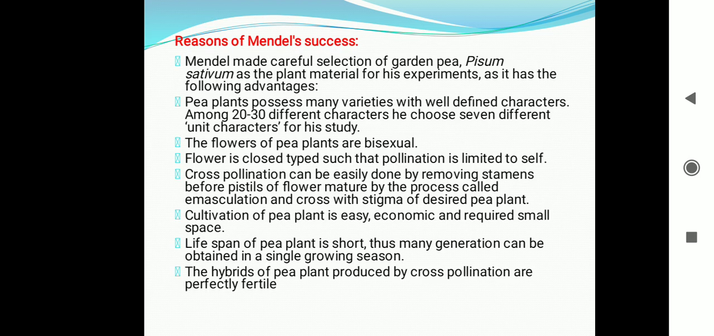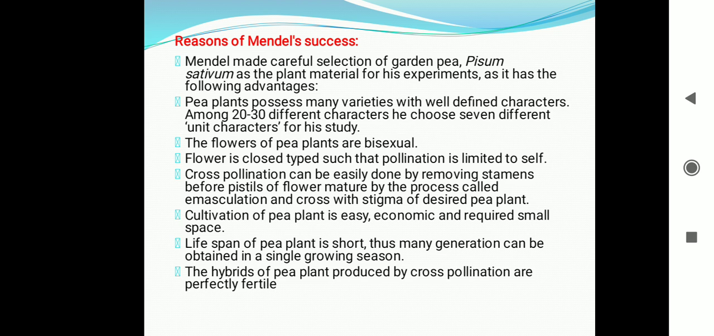Next we are going to learn the reasons for Mendel's success. Mendel did his work by collecting several varieties of garden pea, Pisum sativum, from seedsmen, and these were different among them. Then he did hybridization experiments with these plants that differ in certain characters. The secret of Mendel's success lay in his wise character selection. The following are the reasons for the success of Mendel.